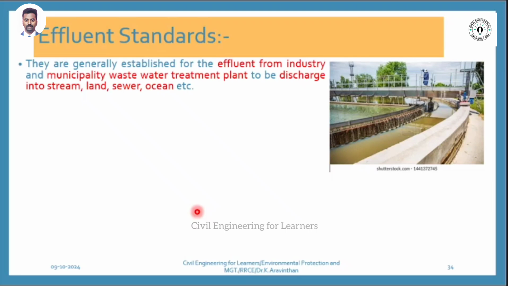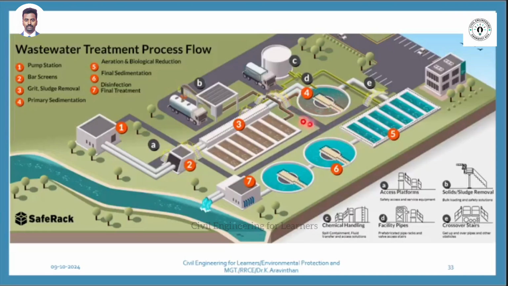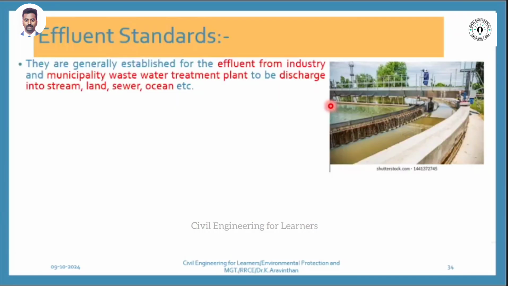There are technical terminologies. The industrial wastewater is otherwise called what? Effluents. It is a technical name. So can you see this water? I have shown you in the previous slide. This is what process? Process number 4, primary sedimentation. This sedimentation is happening here. Now this is called effluent. The industrial water, what contents it should have is highlighted in effluent standards.